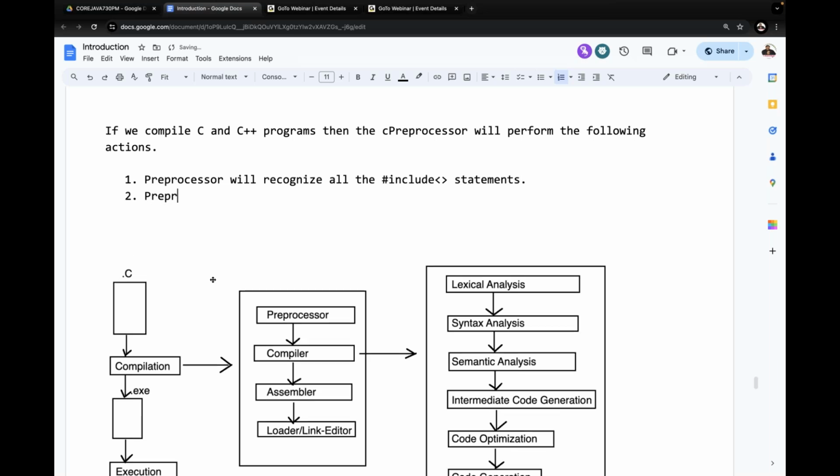Next, the preprocessor will take all the provided header file names from the hash include statements.